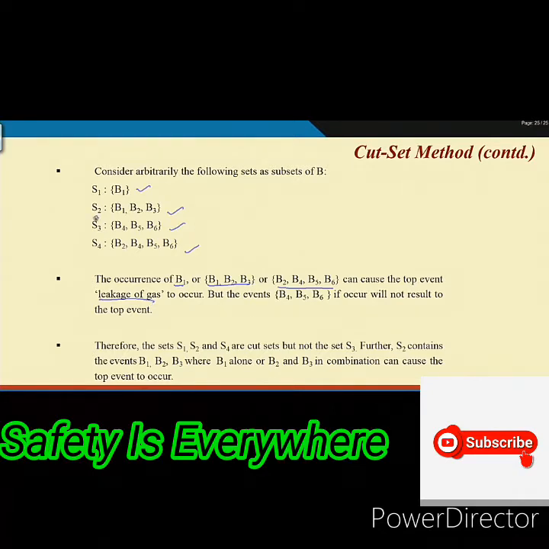But S3, which is basically B4, B5, B6, if the events B4, B5, B6 occur, the top event will not occur. So as a result, S1 is a Cutset, S2 is also a Cutset, S4 is also a Cutset, but this one, S3, is not a Cutset. I hope you understand.